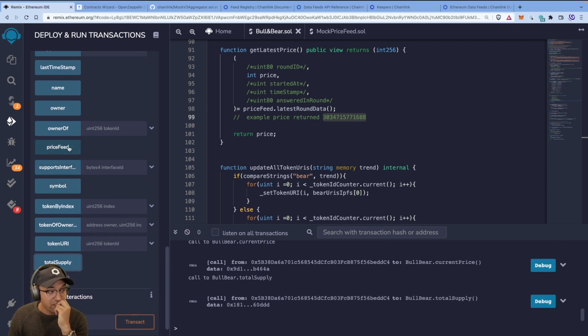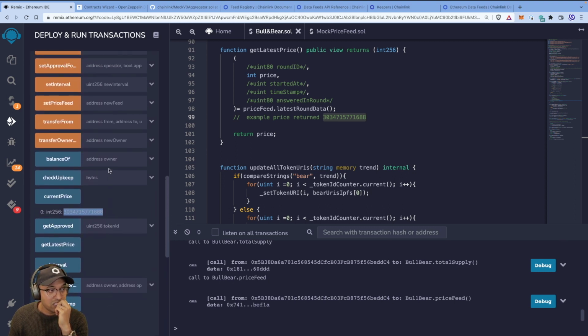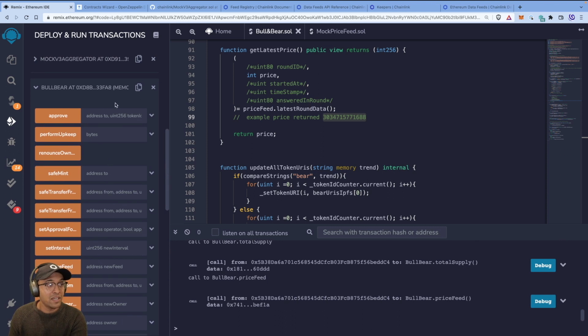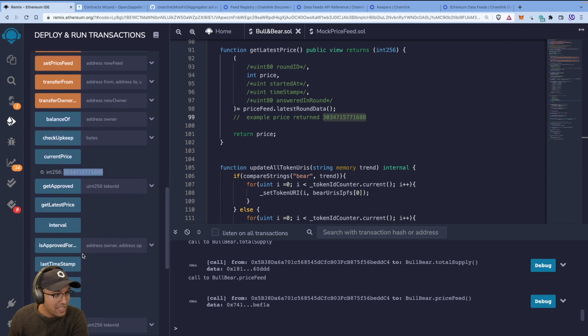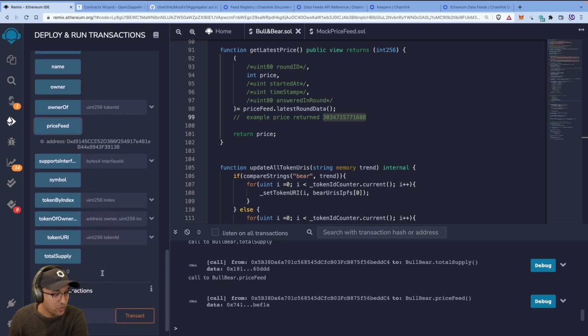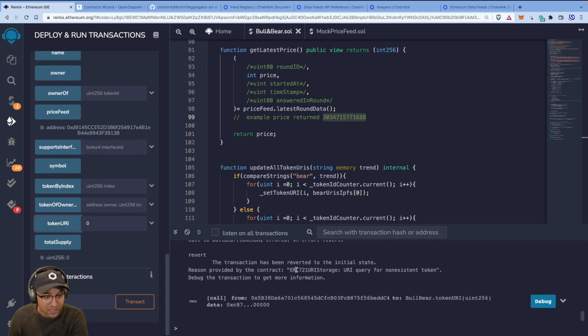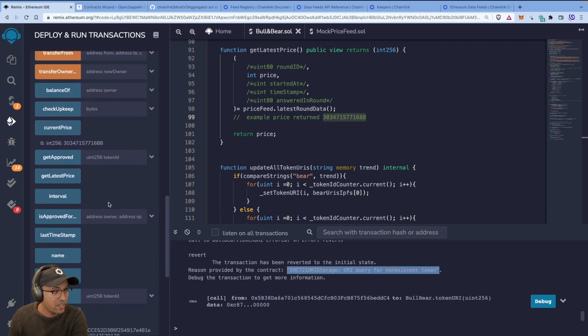If you look at the price feed state variable, we'll see this is the same address as our mock. So this is why I added all these things to the state field, so that we have access to all these state variables and we can see what's going on, right? So 0xd91, and that's what 0xd91, right? So we know our price feed is set correctly as well. Great. Do we have any tokens? No, we don't. So we should expect token URI for token ID 0 to revert, right? There you go. It reverted because it said non-existent token. Great. So this is working fine.